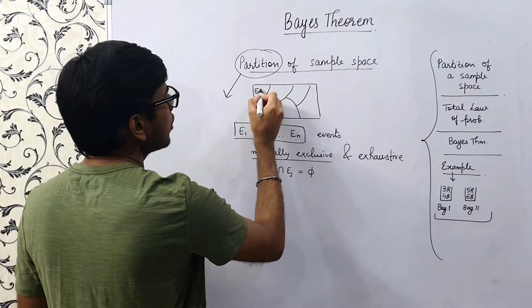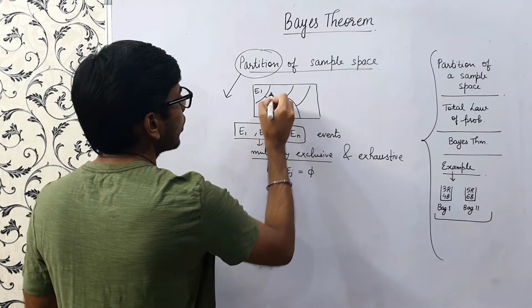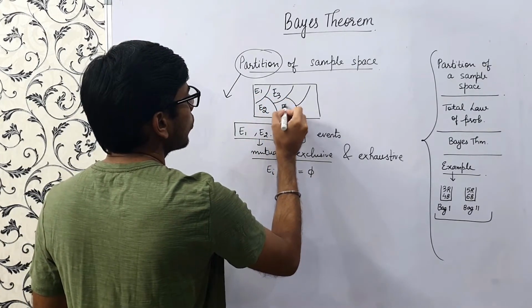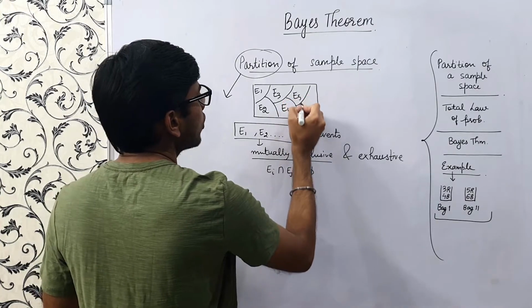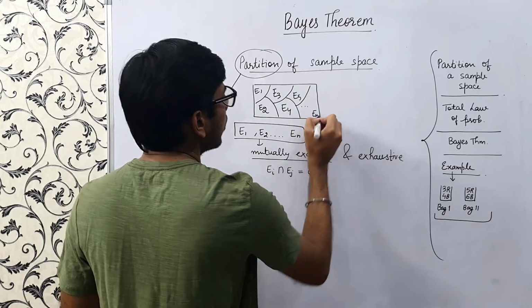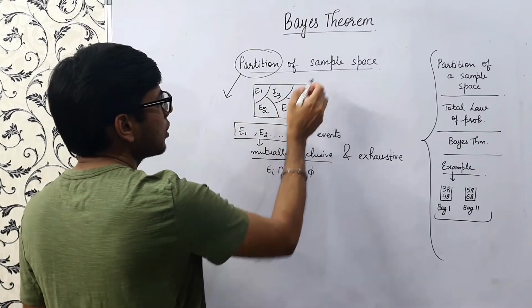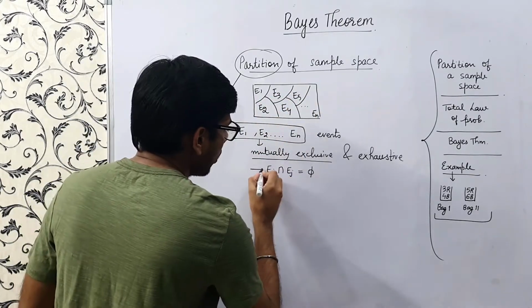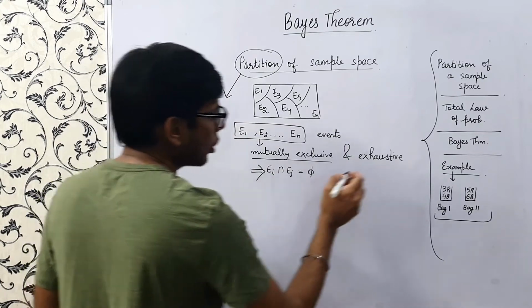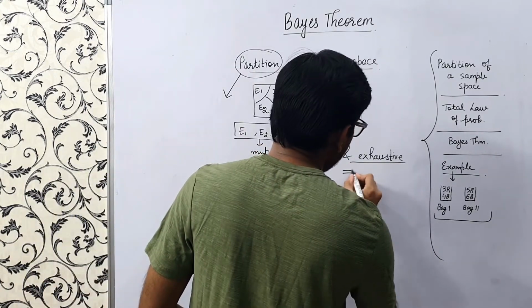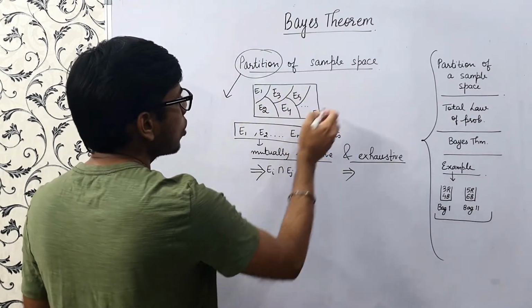There is nothing common. If you see, this is E1, E2, E3, E4, E5, and so on up to En. There is nothing common between these events, so these are mutually exclusive. And what does exhaustive mean? This covers the whole of the sample space.